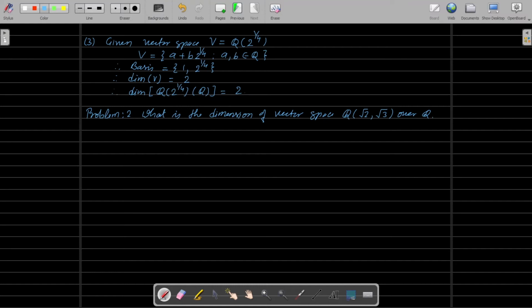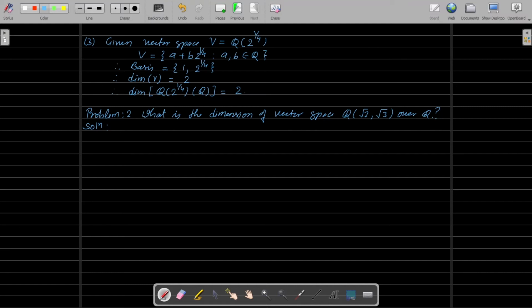So we have to find the dimension of the vector space Q, root 2, root 3 over the field Q. Okay, so let us do the solution. How to find the dimension of this vector space?